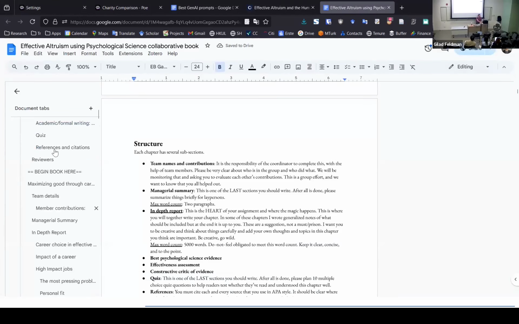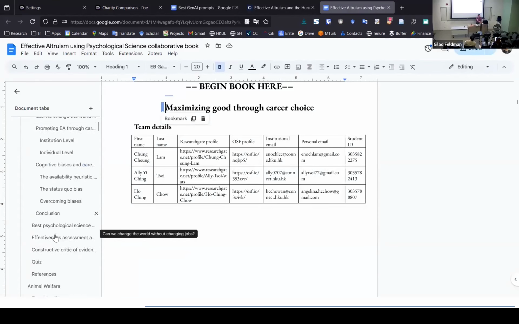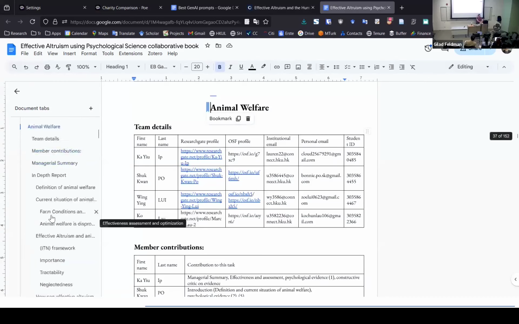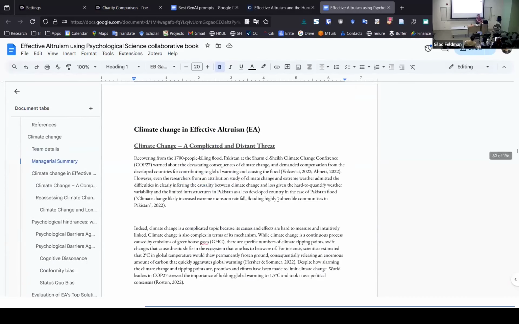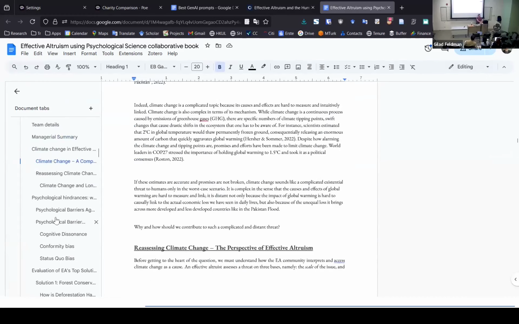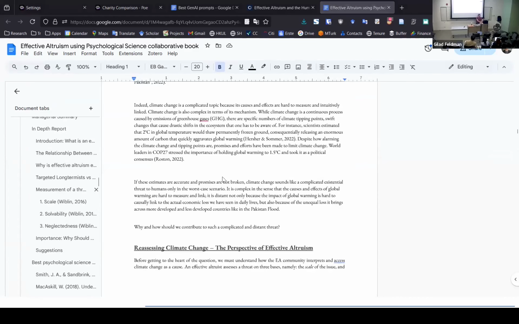So you'll see the book starts around here. So maximizing through career choice and maximizing animal welfare, maximizing climate change. So it's basically a lot of different factors. How do we establish whether something is effective or not? So a lot of solutions, situations, factors for you to consider.